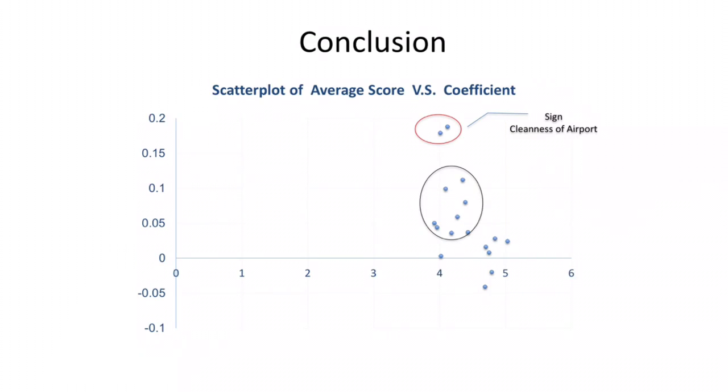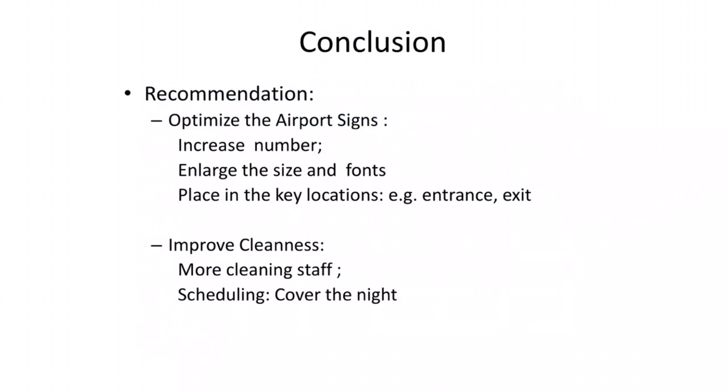However, their average score is only 4 or a little above 4. So this indicates that while they have great room for improvement, that improvement will also generate a significant impact on the ranking.